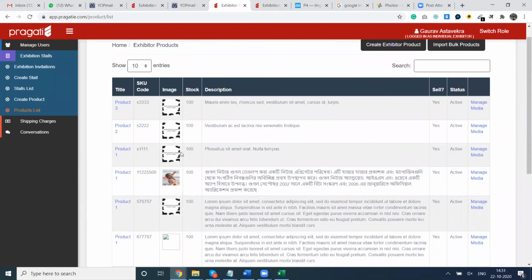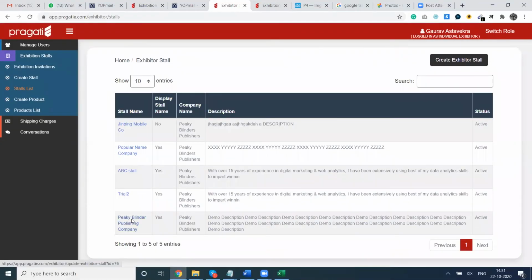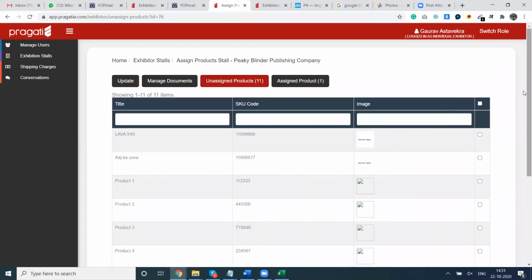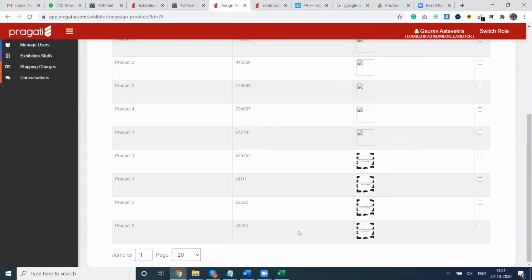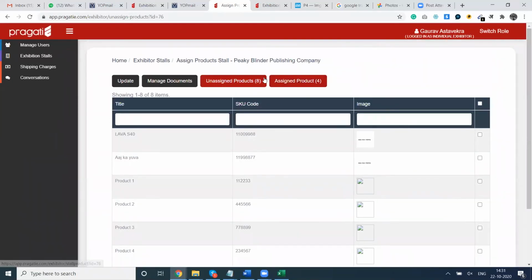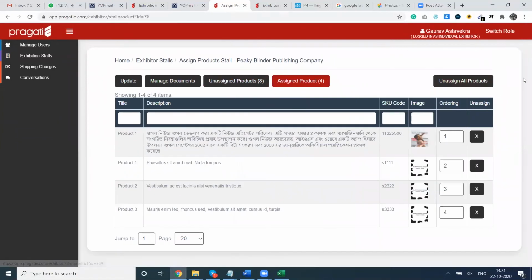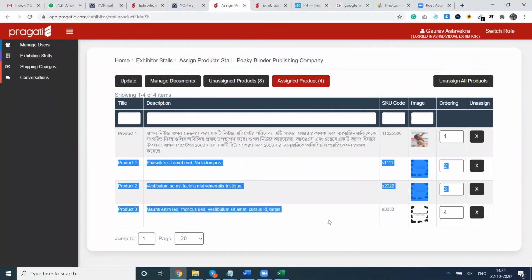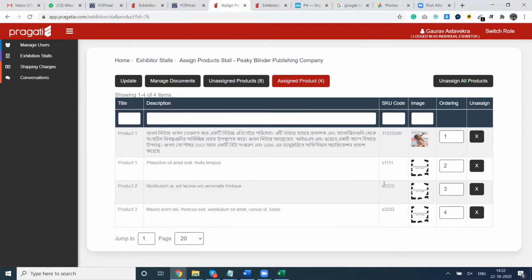Now we will assign these products to our stall. We will go to the stall. Under the unassigned product category, we will see these are the products we just uploaded. You can see the image is now appearing there. Under the assigned products, you can see this one was the product which we uploaded manually, and then these three products we uploaded with the help of the bulk uploading system.